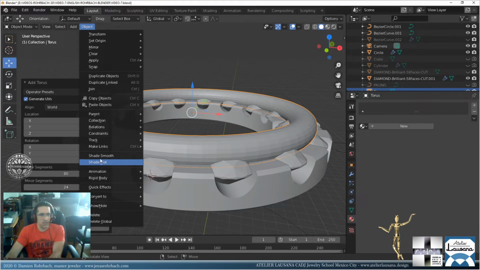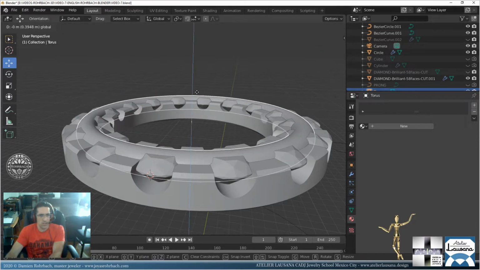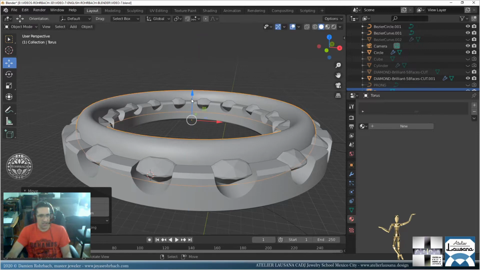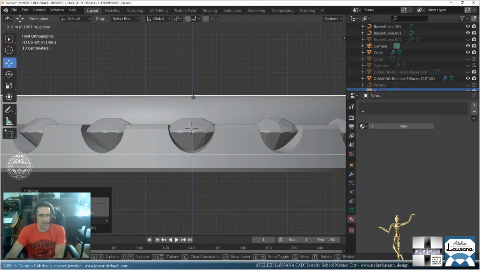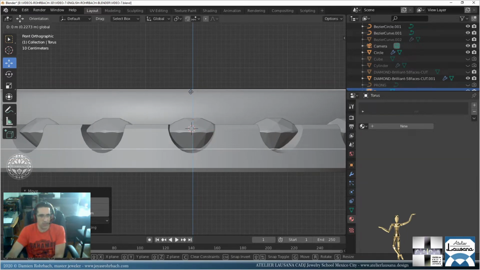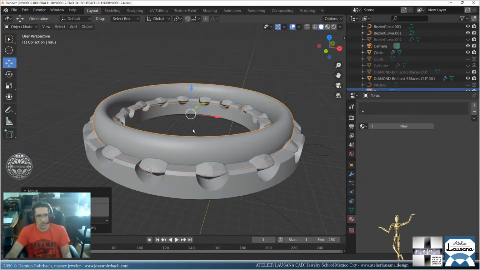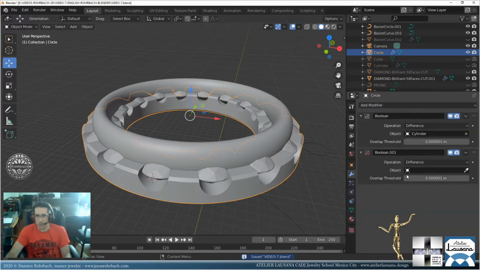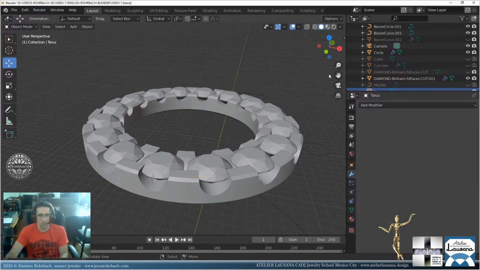Let's make it smooth. Let's make it SZ. All right, let's just check that. Not too deep, like half of the channel. Okay, something like that. New modifier boolean, another boolean. We're going to have a lot of booleans here. Well, many. Blender is very good at booleans anyway.